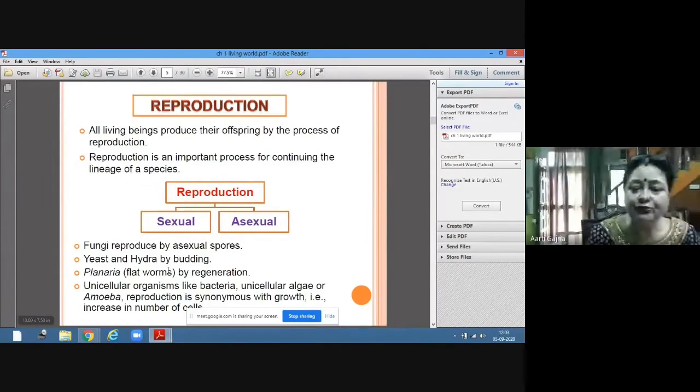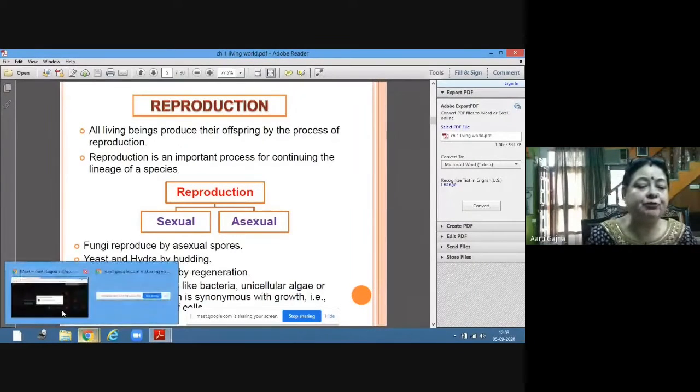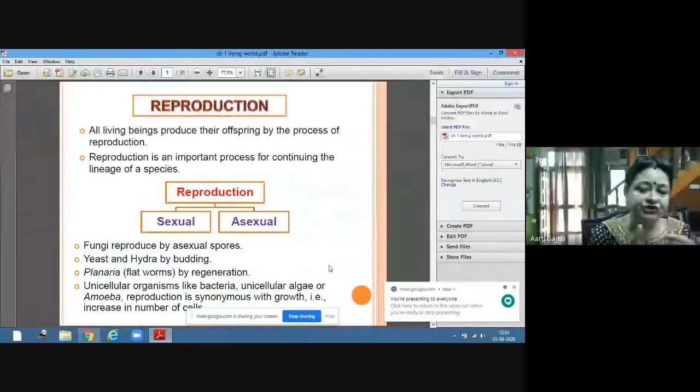Fungi reproduce by asexual spores. Yeast and hydra reproduce by budding. We have done different modes of asexual reproduction: binary fission, budding, multiple fission, formation of spores, and there is regeneration also. Regeneration is what? If you cut the body into different fragments, each fragment is capable of giving a new body. That is only in the lower organisms. In case of planaria, this happens. In case of starfish, each arm can give rise to a new starfish.